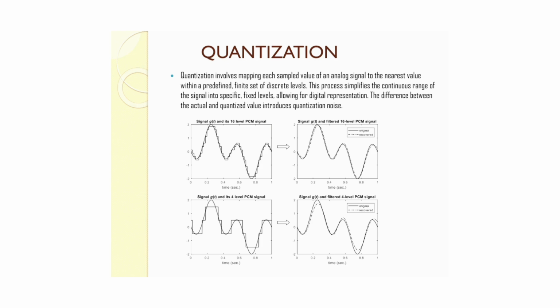In the diagram shown, you can see the effect of different quantization levels. The top diagram represents a signal quantized with 16 levels, while the bottom one has just 4 levels. Notice how the 16-level quantization more accurately tracks the original analog signal compared to the 4-level quantization, which introduces a more significant deviation. This deviation is also known as quantization noise.